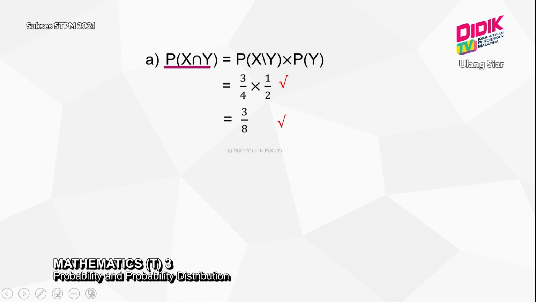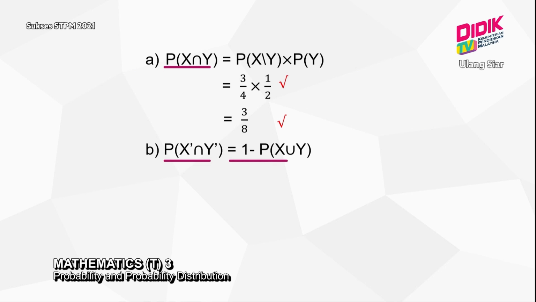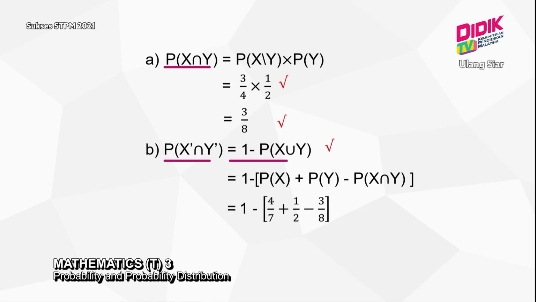Next one. You want to find, based on the statement, P(X' intersect Y'). For this, we use the formula based on what I told you just now. So we use the formula and you get 1 mark for using the correct formula. Maybe you wonder why the formula is not shown here; it depends on the marks. So here we use this formula and substitute all the values, and we get the answer 17 over 57, 1 mark.